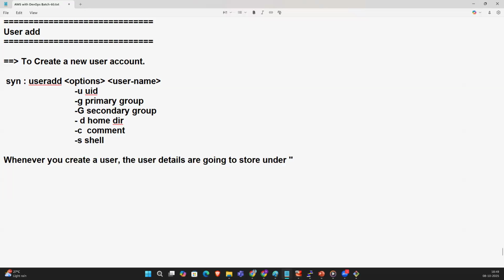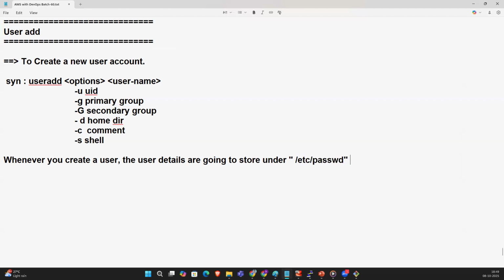In which directory, in which path will the user information be available in which file? /etc/passwd.